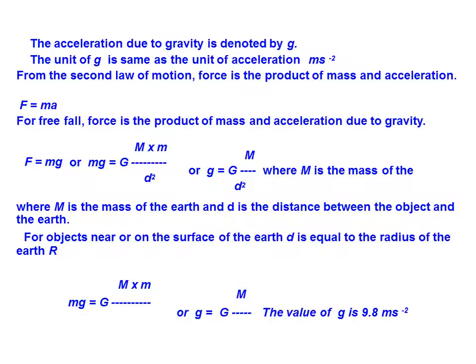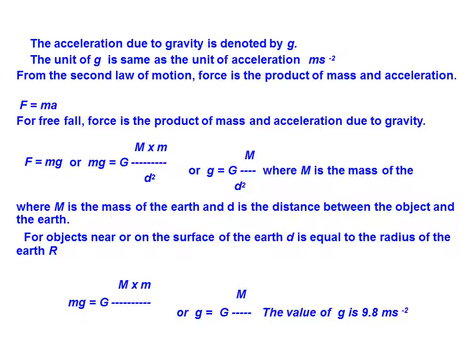Okay, so let's have a simple equation here. The acceleration due to gravity is denoted by small g. The unit of g is the same as the unit of acceleration, meter per second square. From the second law of motion, force is the product of mass and acceleration. That means capital F equals mass times acceleration a. So for a free fall, force is the product of mass and acceleration due to gravity.